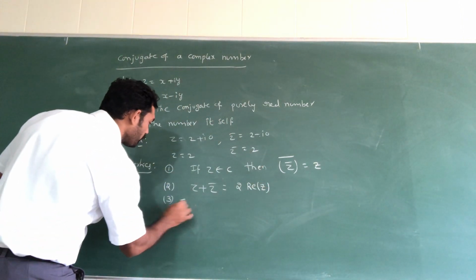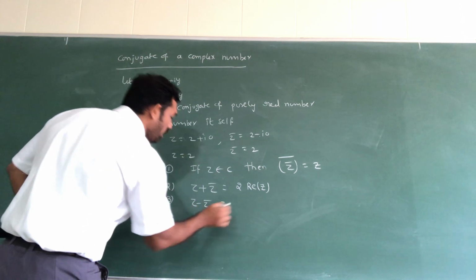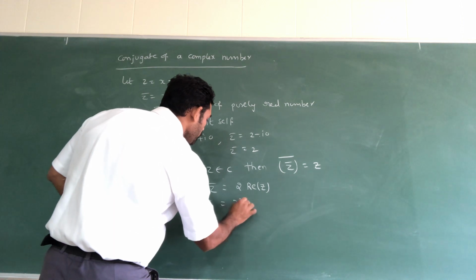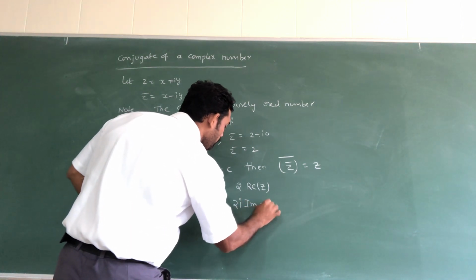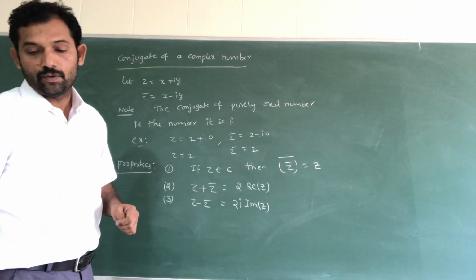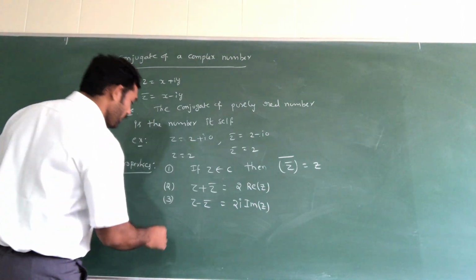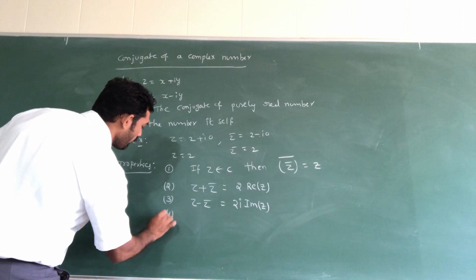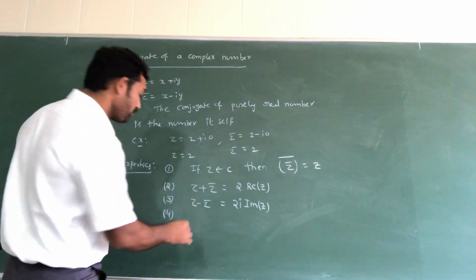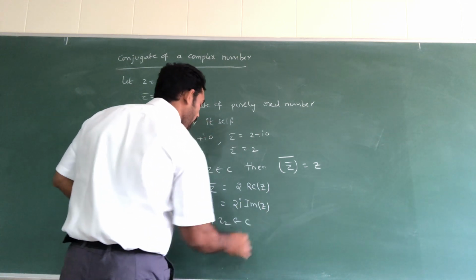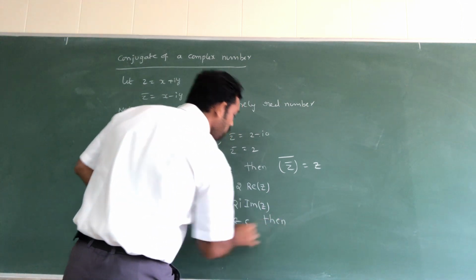Next, the third one: z minus z bar equal to 2i into the imaginary part of z. So the third point is over. Next, the fourth point: if z1, z2 belong to C, then consider the addition of the 2 complex numbers.